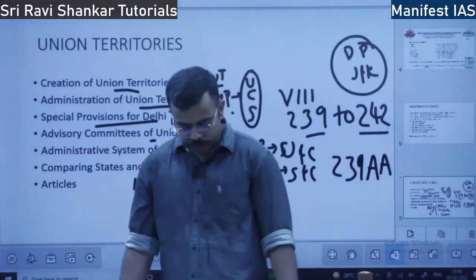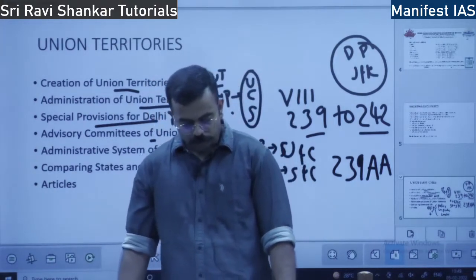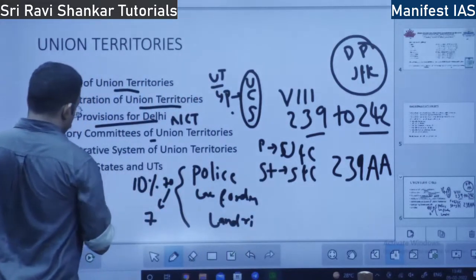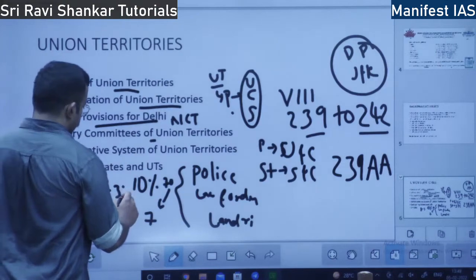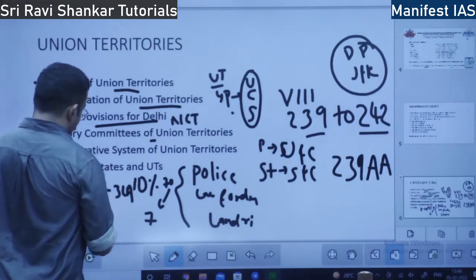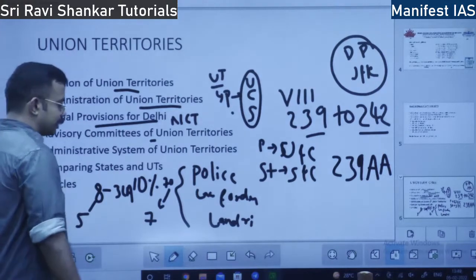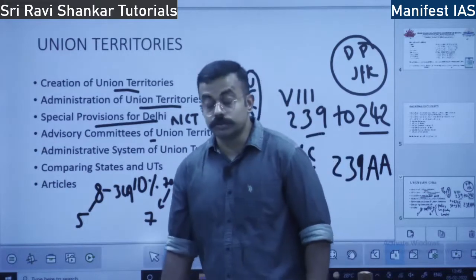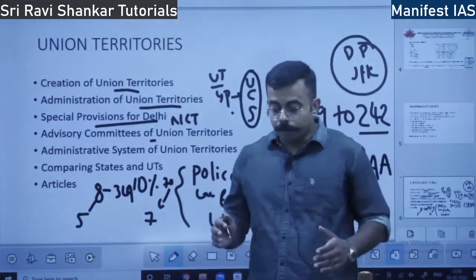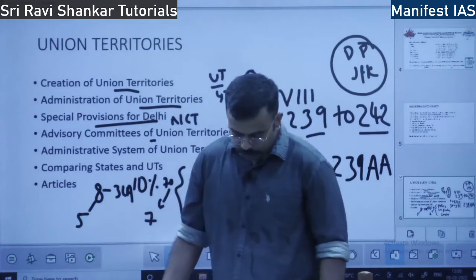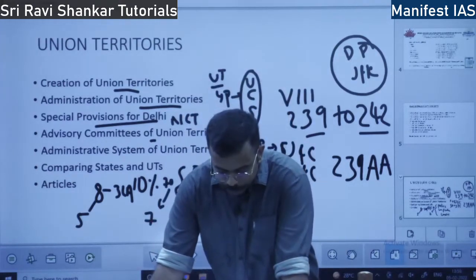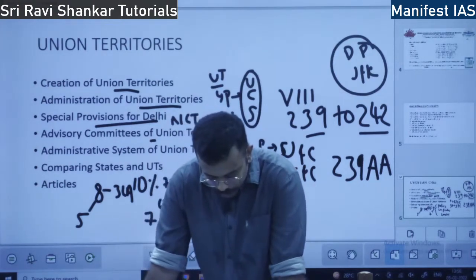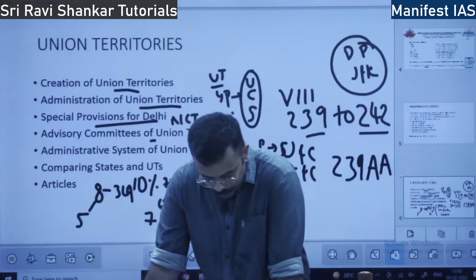So, what is the composition of this Advisory Committee? Out of 8 union territories, 3 have a Legislative Assembly. The remaining 5, which do not have a legislative assembly, form part of this advisory committee: Andaman and Nicobar Islands, Chandigarh, Daman and Diu, Dadra and Nagar Haveli, Lakshadweep and Ladakh.